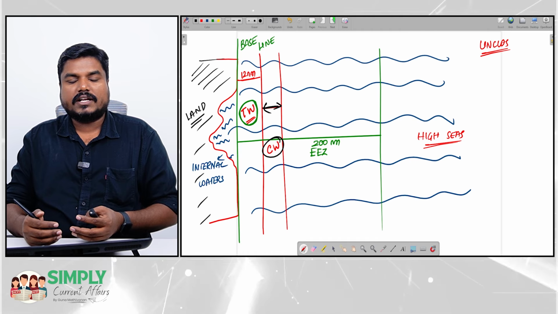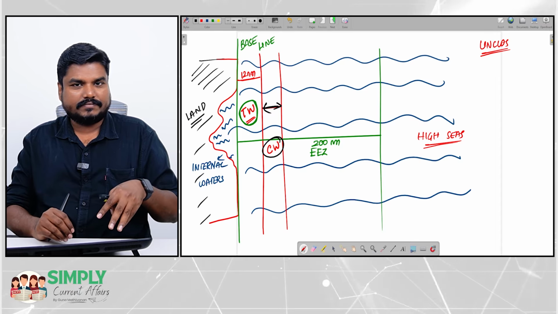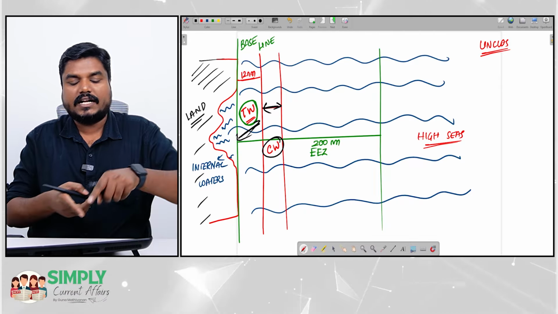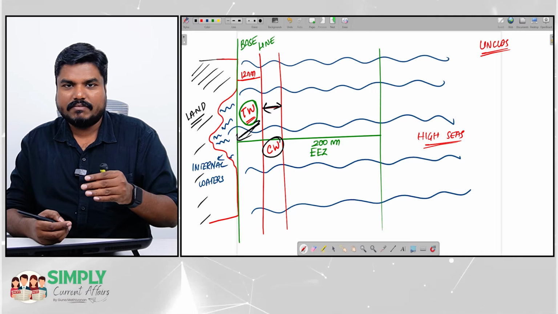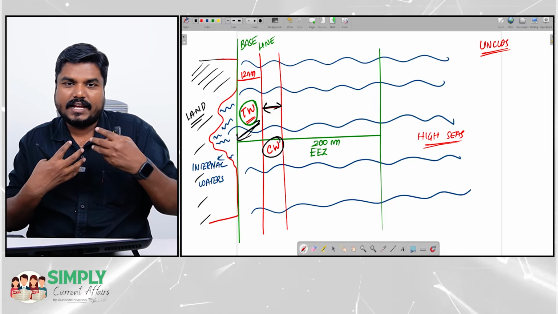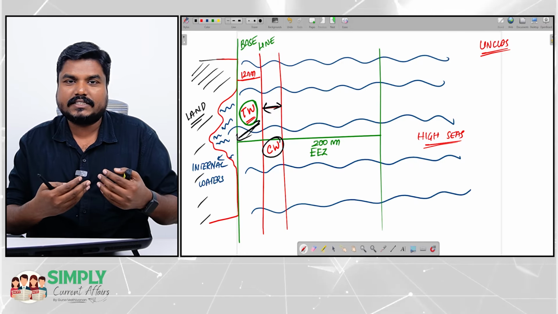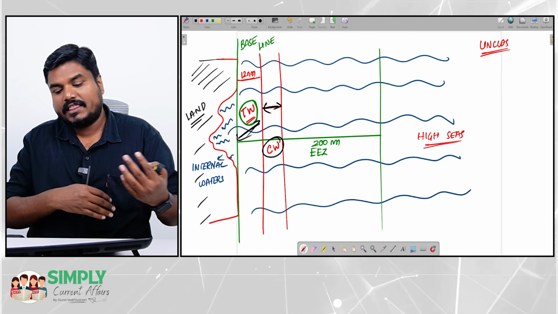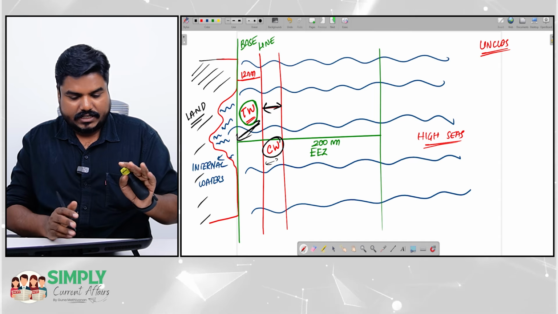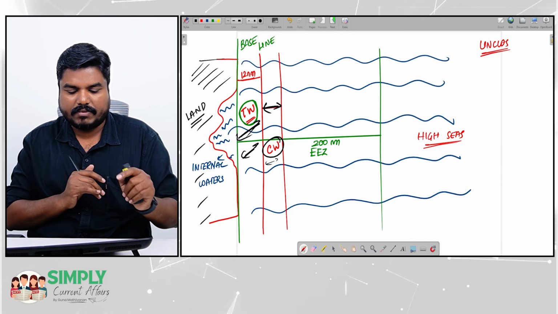So in this contiguous water, the rights of the coastal state are limited. In territorial waters you will have absolute rights. In contiguous waters the rights are limited. So if the state perceives some threat for the nation, in that situation these contiguous waters can be controlled. But territorial waters has the highest power for the state, keep that in mind.